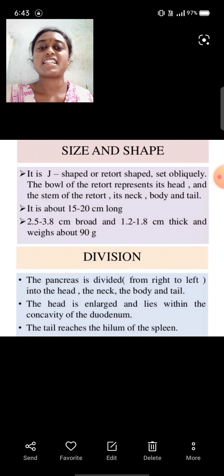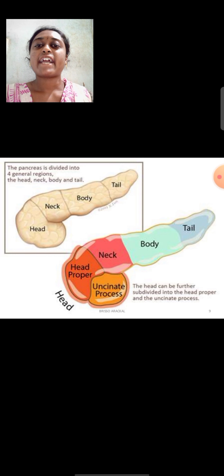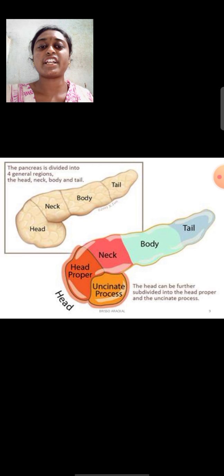And the head is elongated and lies within the concavity of the duodenum, and the tail reaches the hilum of the spleen. See here, the pancreas is divided into 4 regions, right? First one is head, next one is neck, body and tail. And again the head can be further subdivided into head proper and uncinate process. See, this is the structure of pancreas division: head, neck, body and tail.